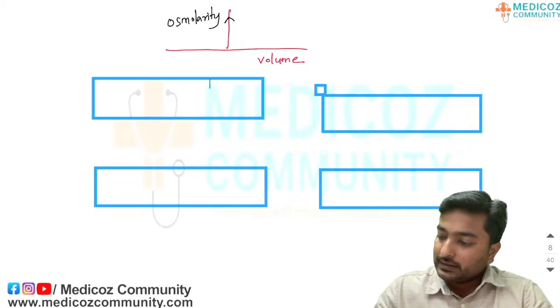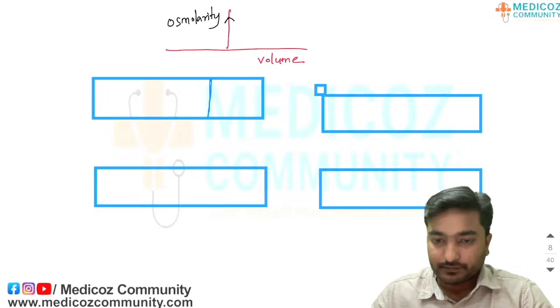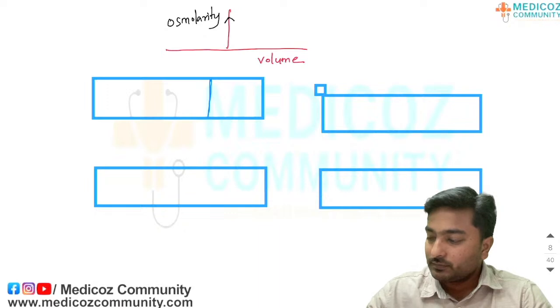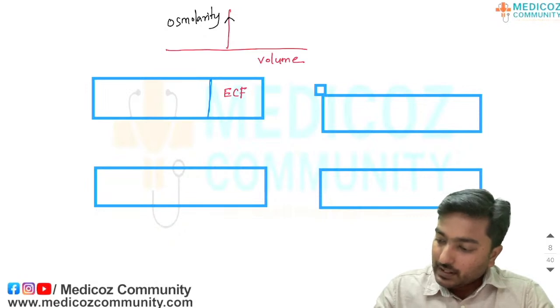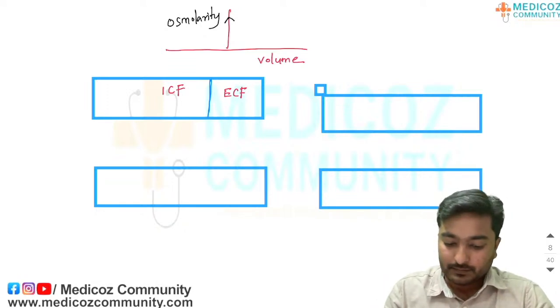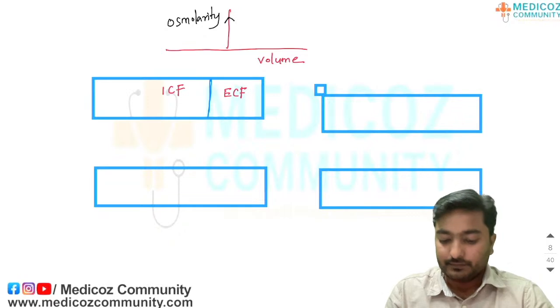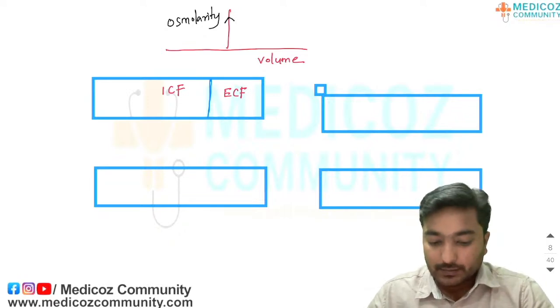Imagine this is a fluid compartment. This is your extracellular fluid compartment and this is your intracellular fluid compartment. Yes, are you able to follow this?